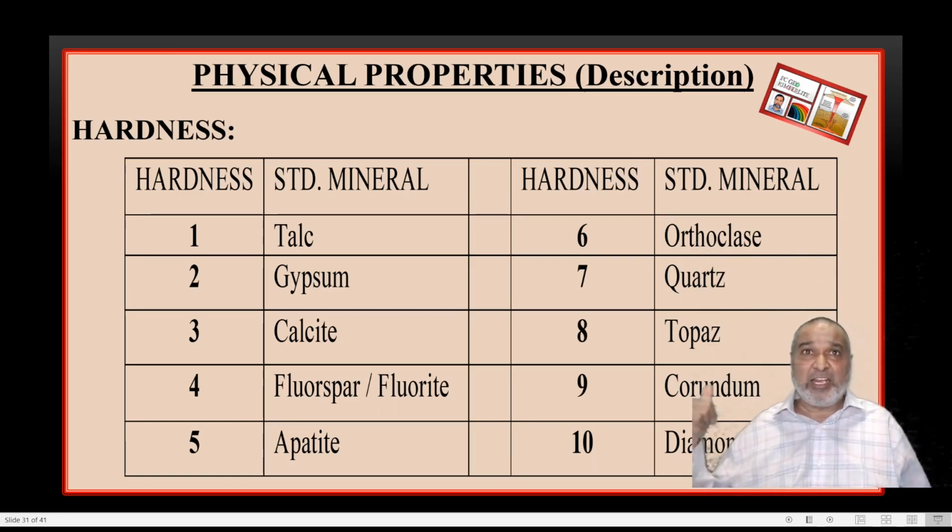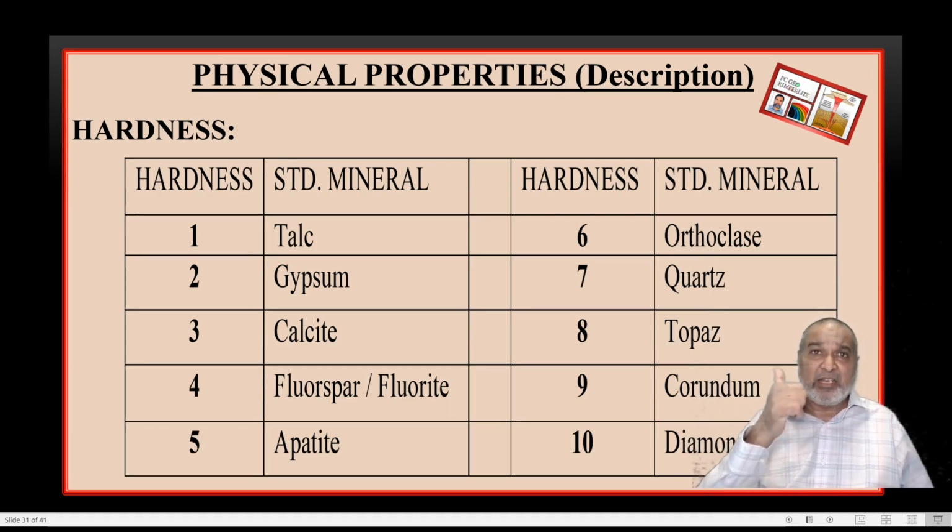So now I can again repeat. Number 1, talc. Number 2, gypsum. Number 3, calcite. Number 4, fluorite. Number 5, apatite. Number 6, orthoclase. Number 7, quartz. Number 8, topaz. Number 9, corundum. Number 10, diamond.